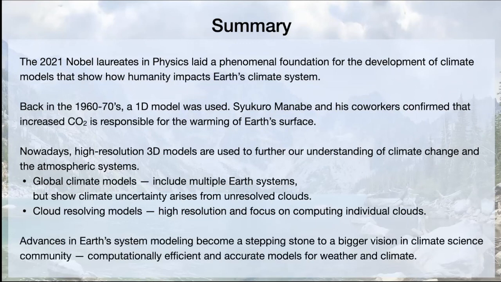And yeah, that's my last point, that advances in Earth system modeling become a stepping stone for us for a bigger vision in the climate science community. And that's to have more computationally efficient and accurate models for weather and climate, and that the results can be shared to everybody so everyone can understand how the world functions.